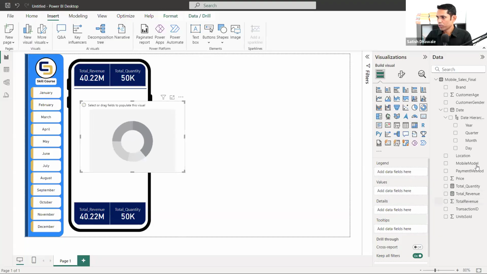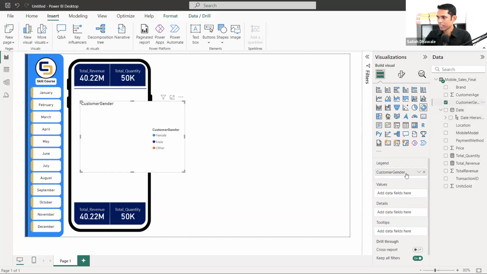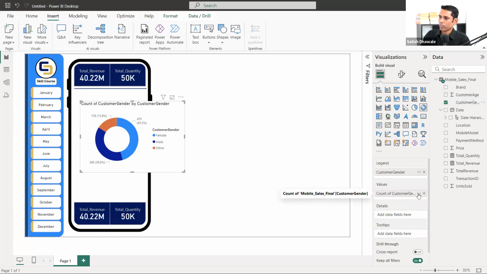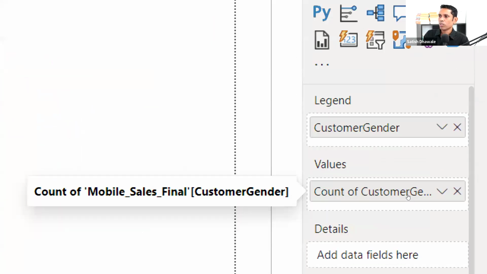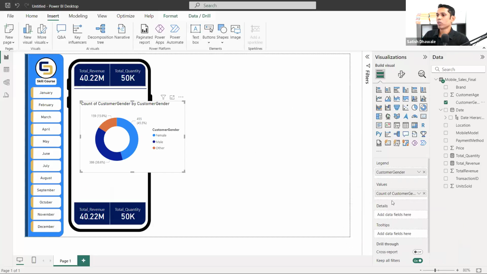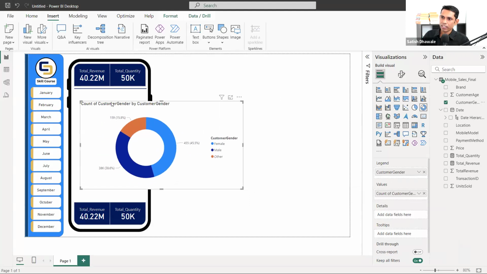For now, I'm going to drag a gender column. So here it is, the custom gender column as a legend. And inside values, once I drag this one, I would like to drag the custom gender again here, because I want counting, and here it should be a count. So it is coming as count, look at here. On both places in the donut chart, I have added the same column, as legend and as values, but in values it is going to be aggregated as a count, and we are getting the values.